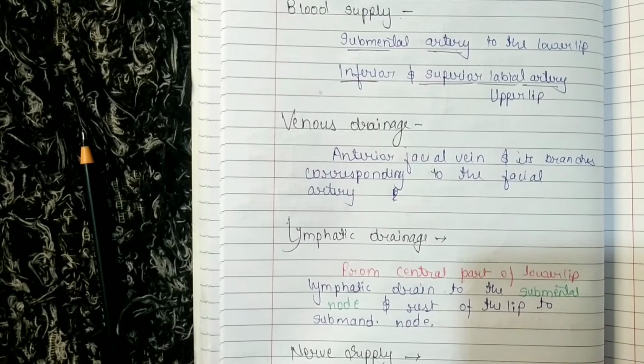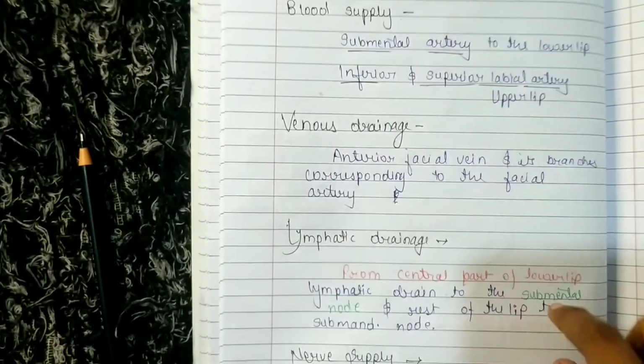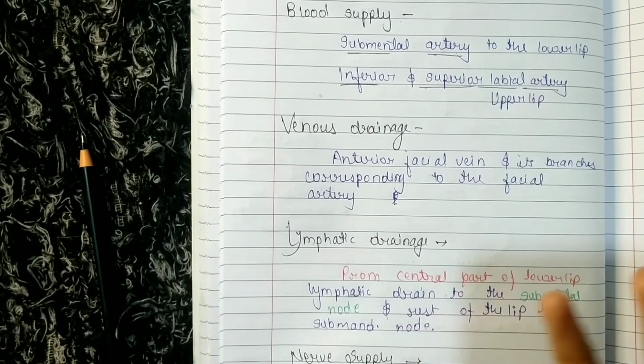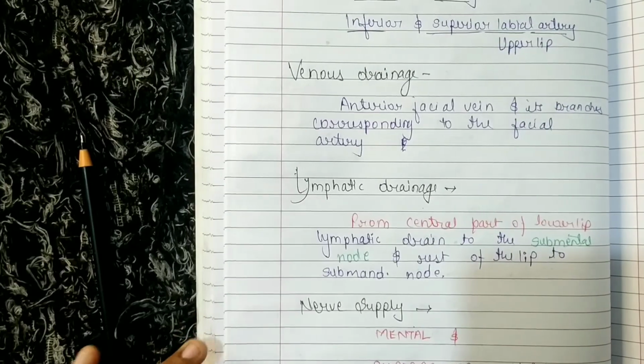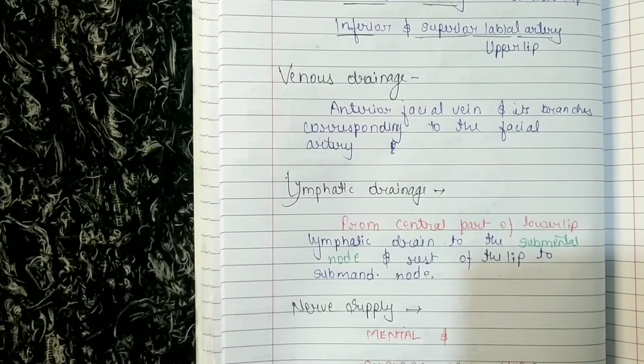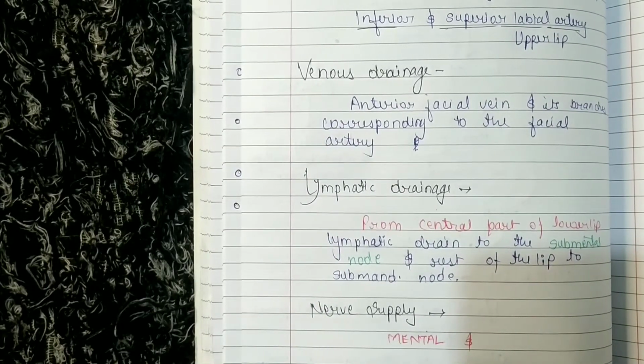The lymphatics drain to the submental node, and the rest of the lip drains to the submandibular nodes. Get it?